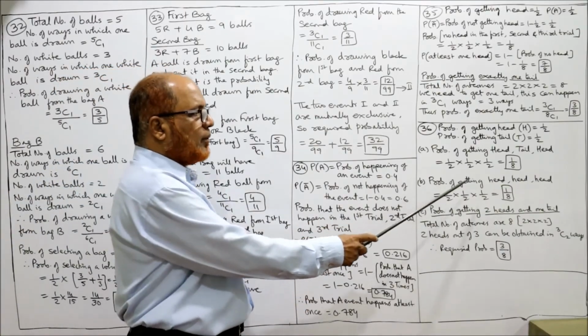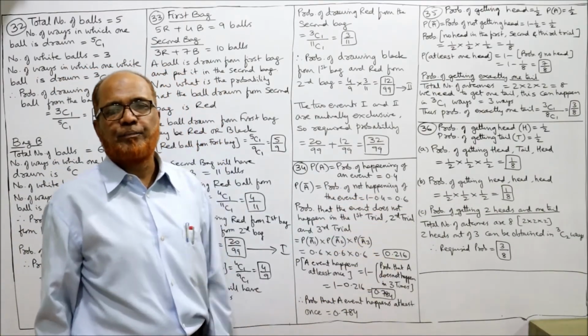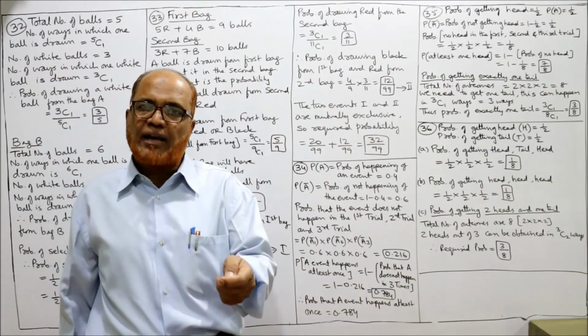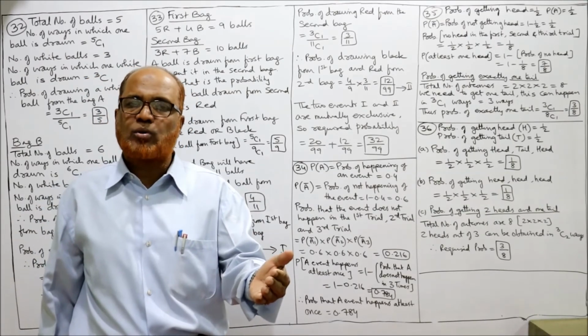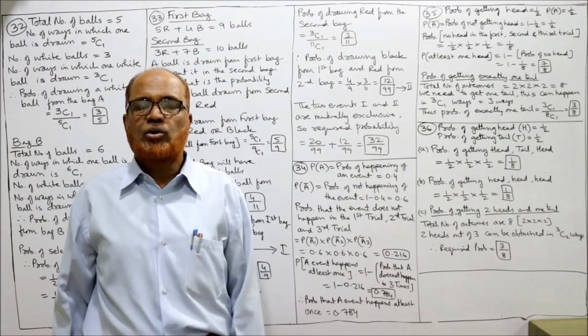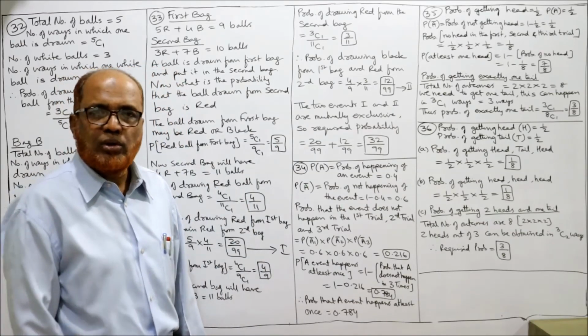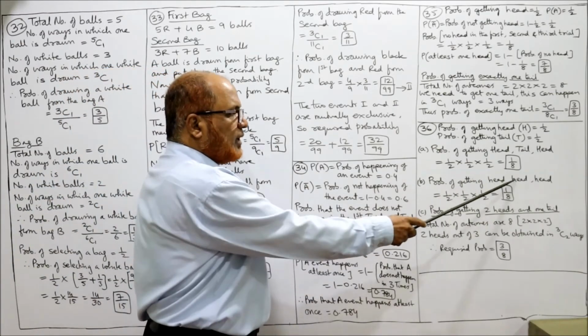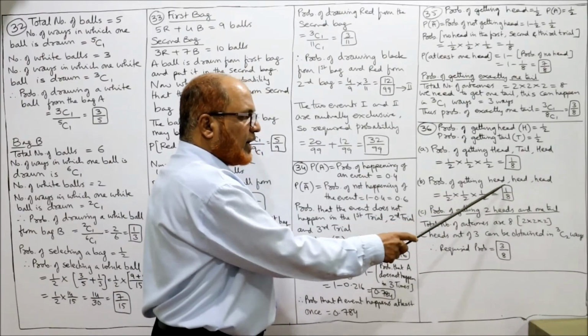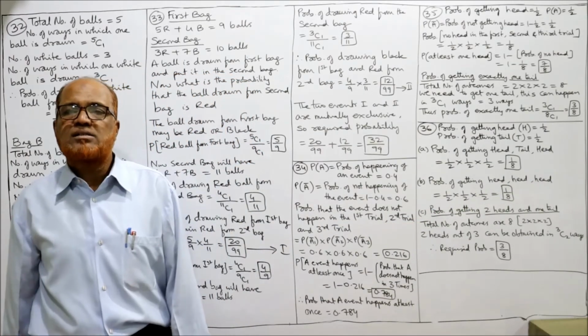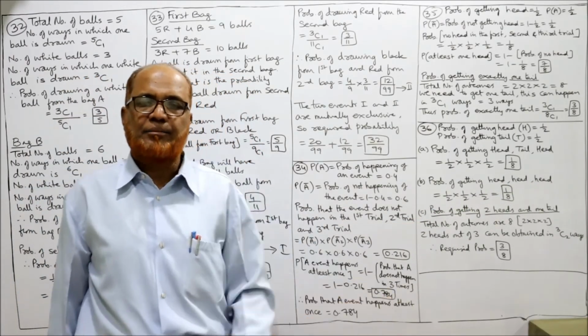Now the second question, the probability of getting head, head, head. The first throw gives head, the second throw also head, the third throw also head. So what is the probability of head? 1 by 2. So the probability of head 1 by 2, head 1 by 2, head 1 by 2, again 1 by 8. 1 by 8 is the probability of getting head, head, head.